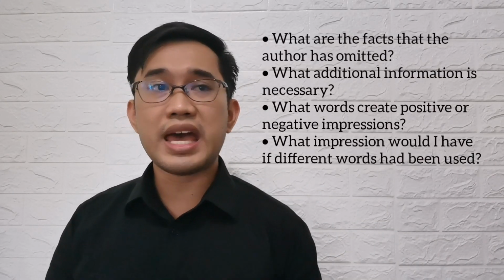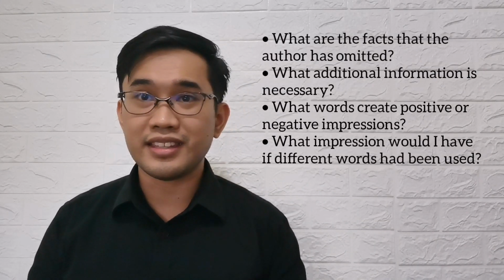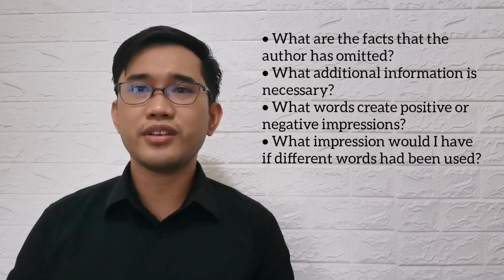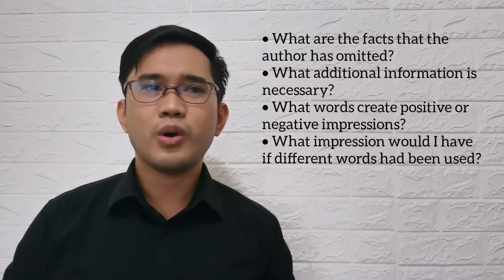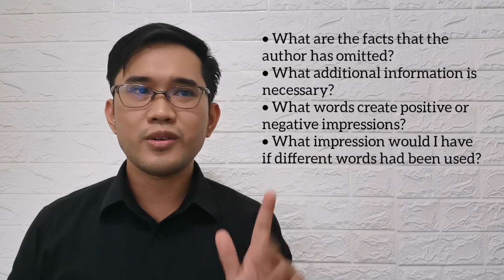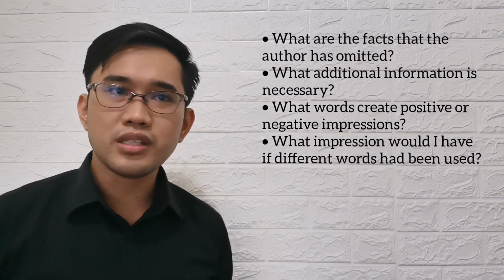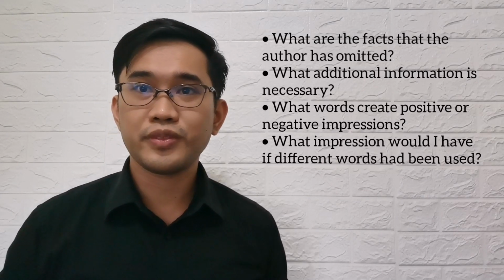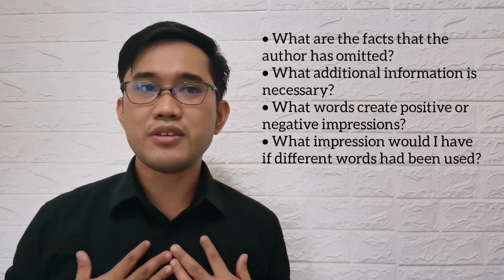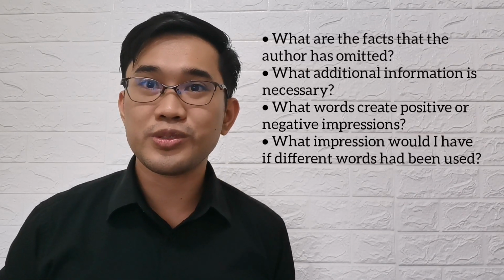As you read resources or materials, keep the following questions in mind. The first one is, what are the facts that the author has omitted? So, do we have facts that were omitted by the author? Number 2, what additional information is necessary? 3, what words create positive or negative impressions? Number 4, what impression would I have if different words had been used?